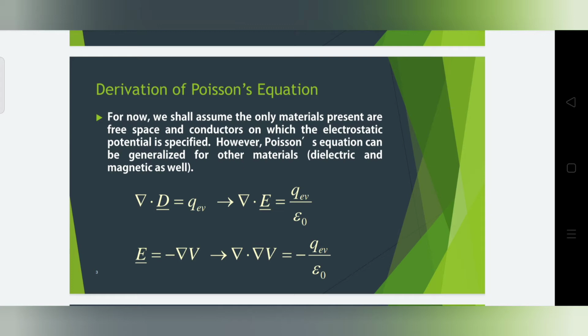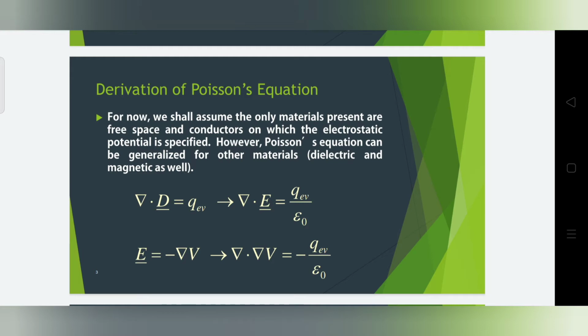The relation between electric field intensity and potential is given by E is equal to minus del V. And then substitute the value of E in the above formula del dot E, and then we get del dot del V is equal to minus rho v divided by epsilon naught. Del dot minus epsilon del V which is equal to del square V.